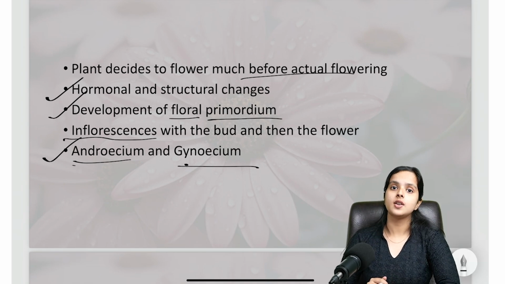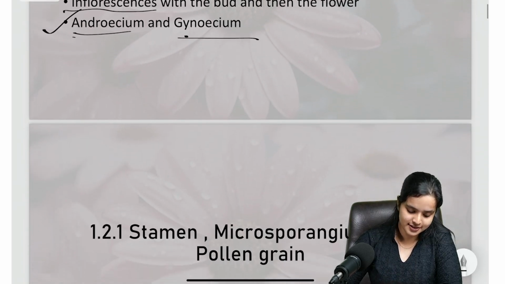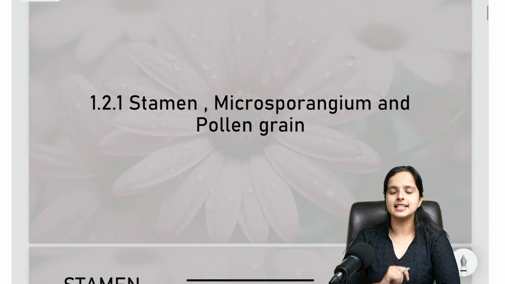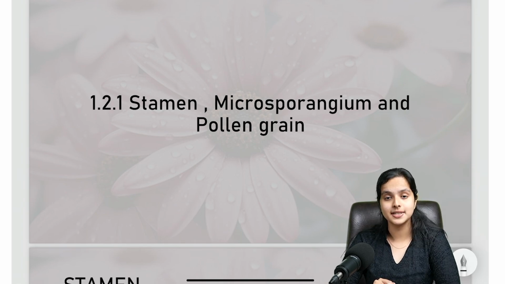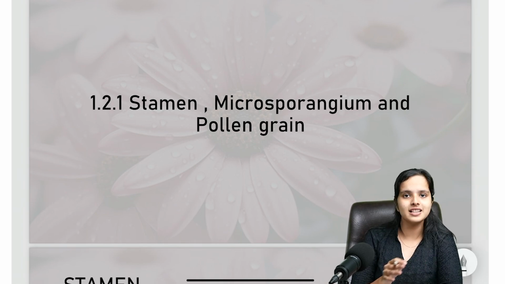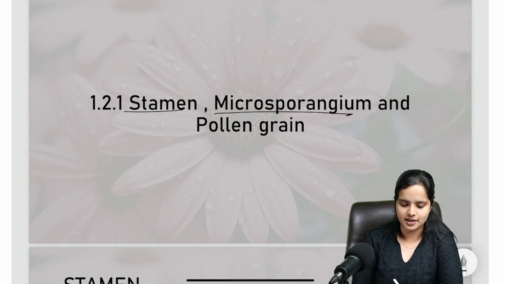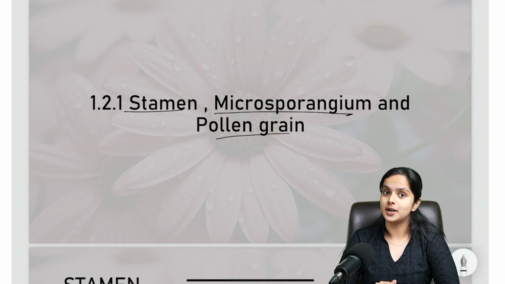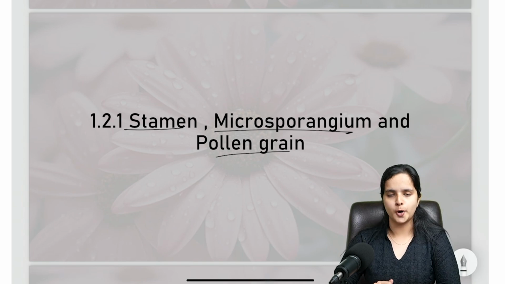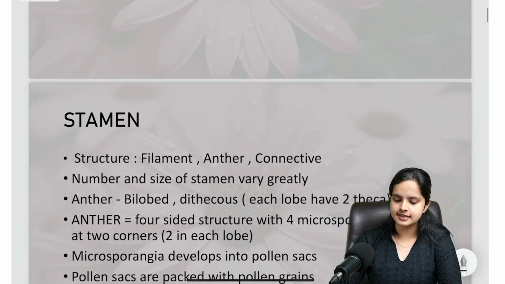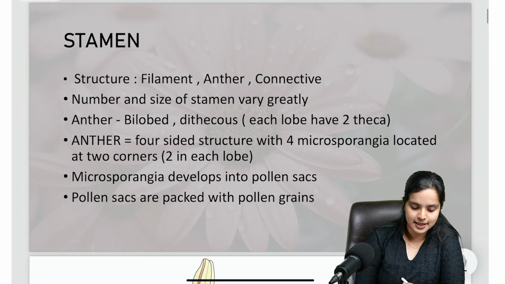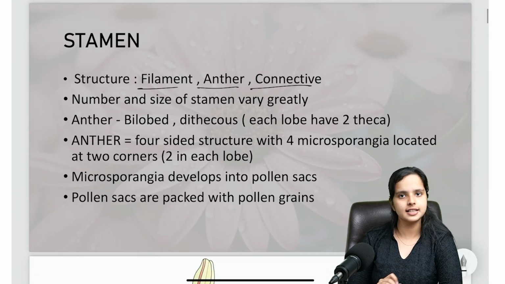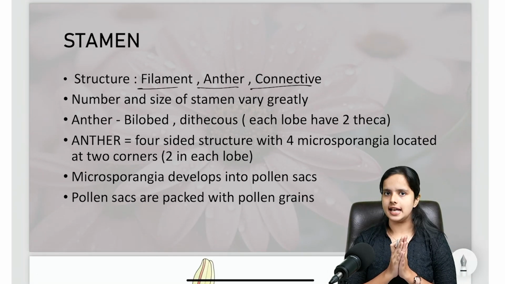Now let's move into the structure of the androecium, or the structure of the stamen. That's our second subsection in the first section, which is 1.2.1, stamen, microsporangium, and pollen grain. We'll be discussing all these three. So let's look at what a stamen is. You already know two points about the stamen. The first point is that a stamen has three parts: the filament, the anther, and the connective. So a typical stamen usually has three parts.